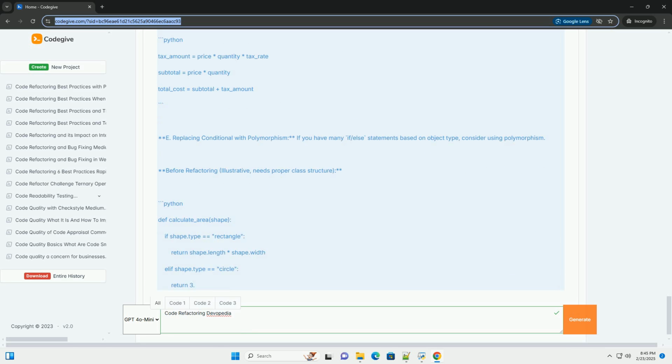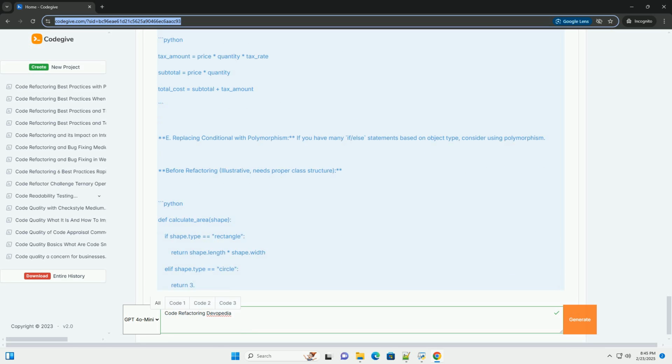Before refactoring. After refactoring. Removing duplicate code. Identify and eliminate redundant code blocks to improve maintainability and reduce the risk of inconsistencies. Before refactoring. After refactoring. Introducing explanatory variables. Break down complex expressions into smaller, more understandable parts.